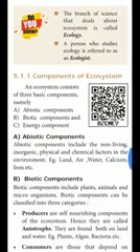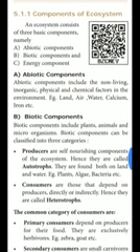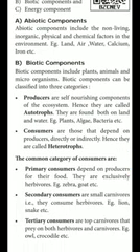Next one, biotic components. What do you know about this biotic component? Biotic components include plants, animals, and microorganisms. The living organisms are called biotic components. Again, this biotic component is classified into three categories. What are they? Producers, consumers, and decomposers.